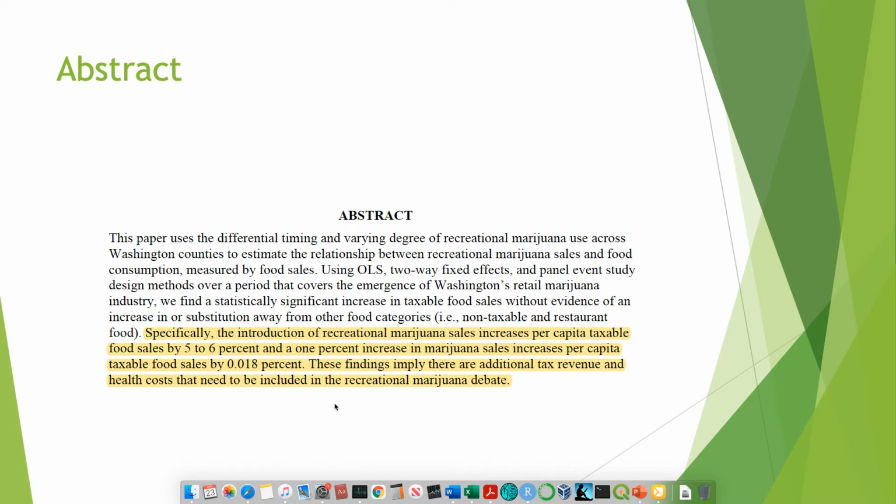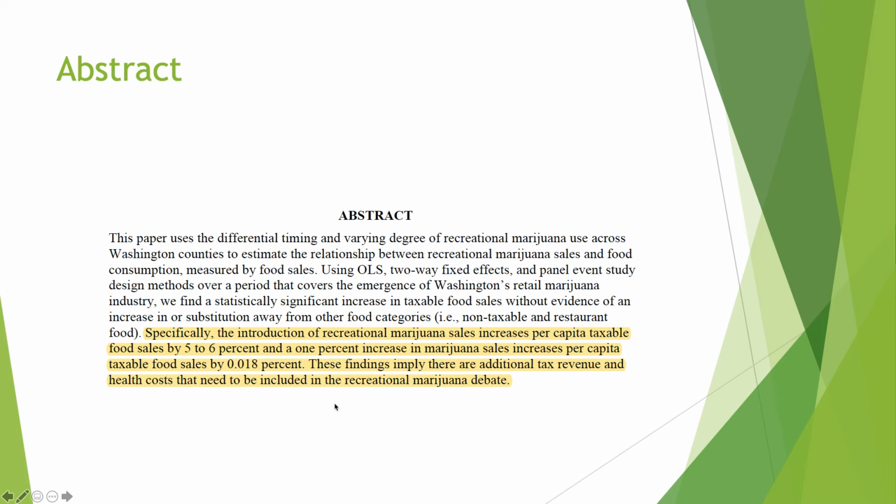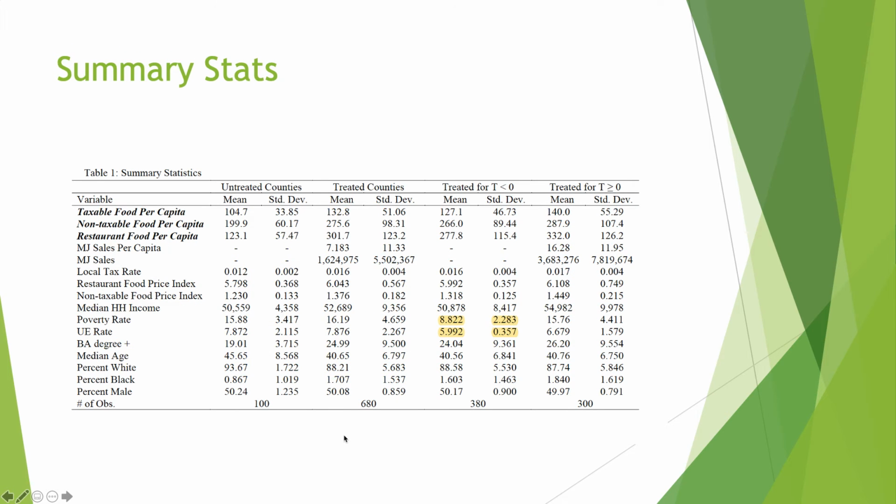And now we will continue on to the summary statistics. So here's Table 1 in Dr. Hodge's PDF file with summary statistics. The highlighted sections for poverty rate and unemployment rate, both mean and standard deviation for treatment less than 0, those were incorrect, as I verified. When we move to the Excel file, I will show that.